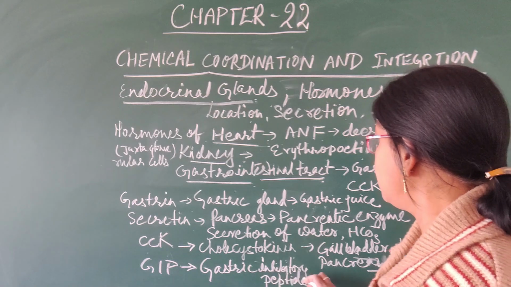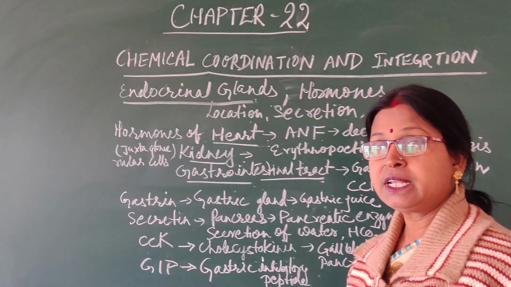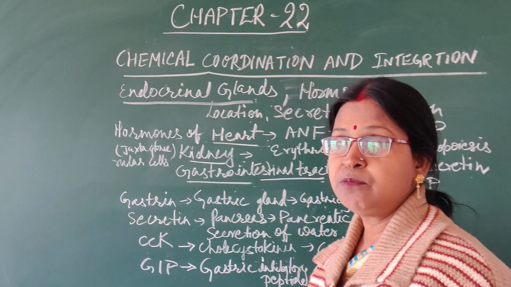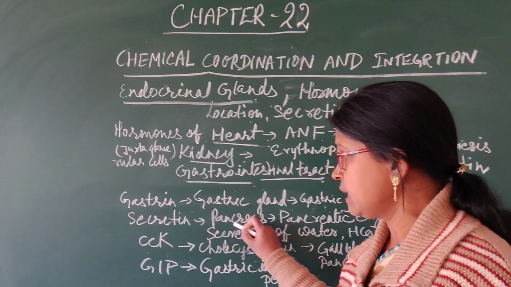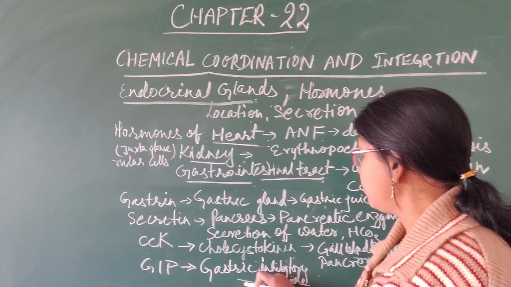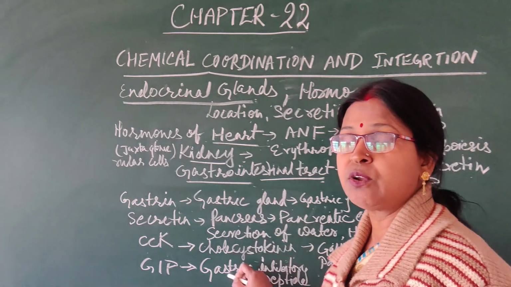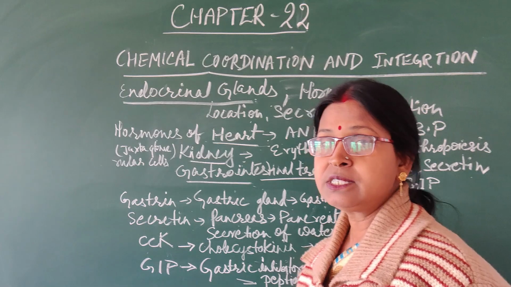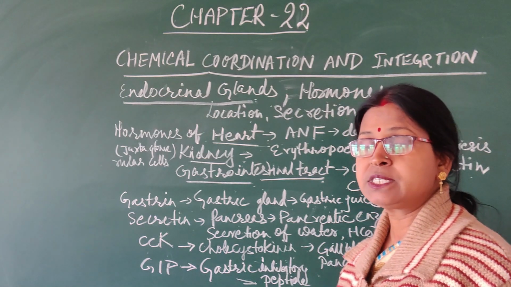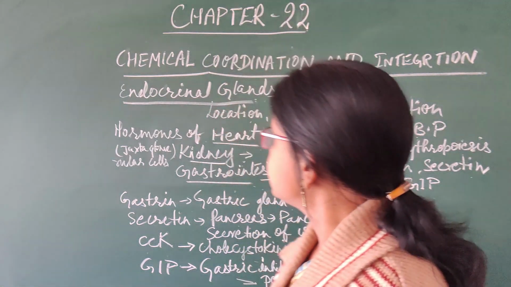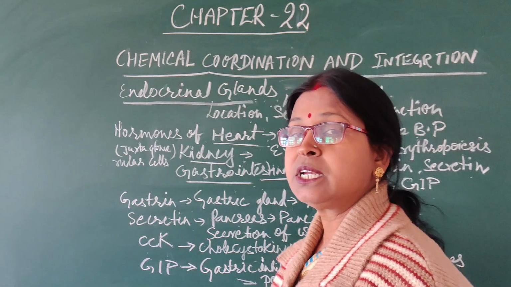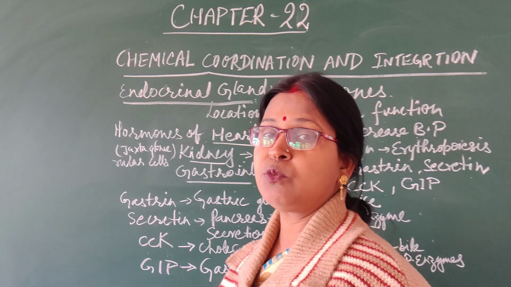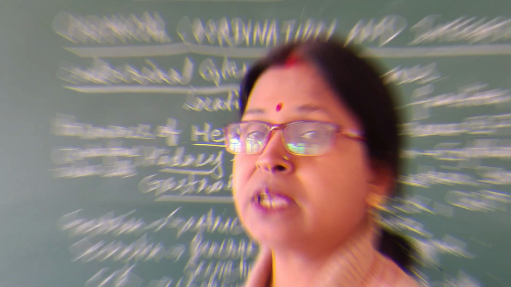GIP, that is gastric inhibitory peptide hormone, it has inhibitory impact. So all these hormones, when they are secreting and doing their function, this hormone is inhibiting the secretion of all these 3. In this way, the control and the coordination takes place. We'll discuss the endocrinal glands, location, their secretion and function of all these hormones with the help of the diagrams.